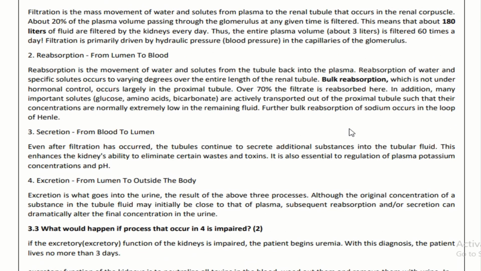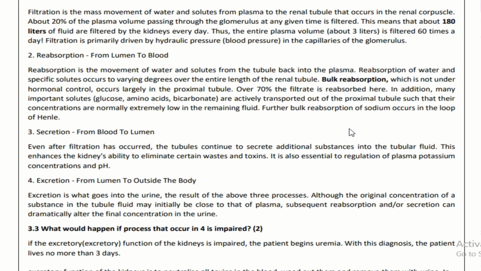Part 2 is the reabsorption part, from lumen to blood. Reabsorption is the movement of water and solute from the tubules back into the plasma. Reabsorption of water and specific solutes occurs to varying degrees over the entire length of the renal tubule. Bulk reabsorption, which is not under hormonal control, occurs largely in the proximal tubules. Many important solutes are actively transported out of the proximal tubules such that their concentrations are normally extremely low in the remaining fluid. Further, bulk reabsorption of sodium occurs in the loop of Henle.